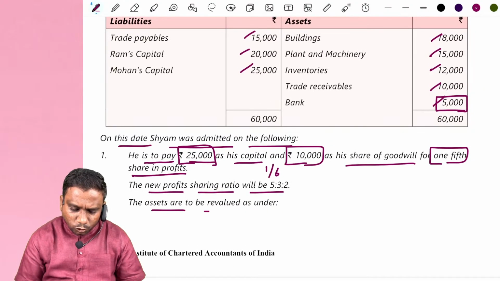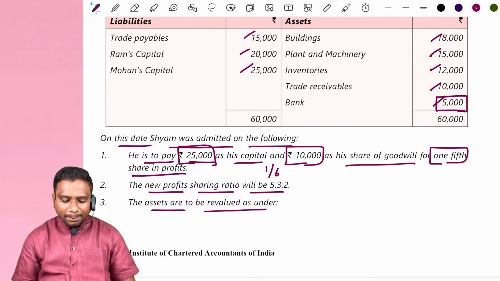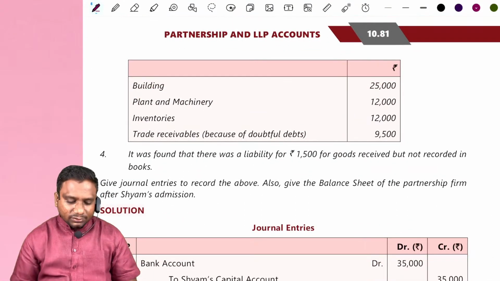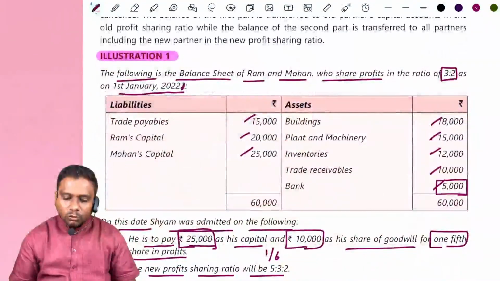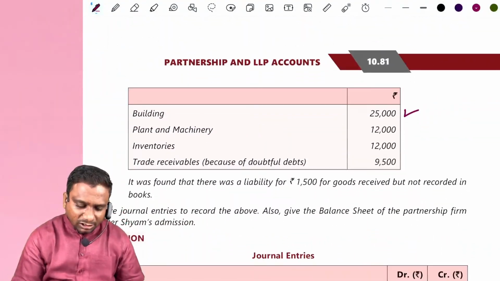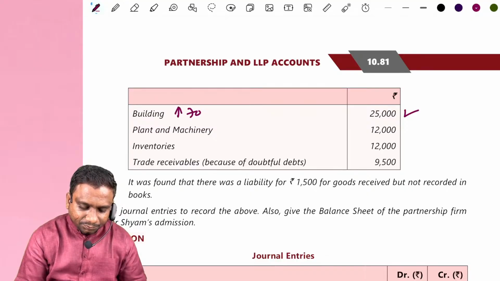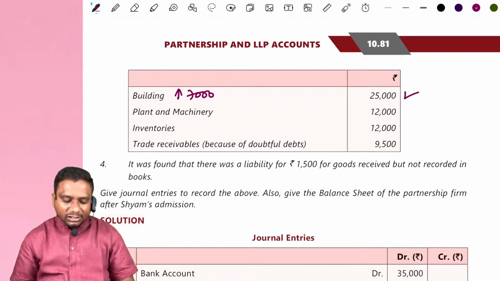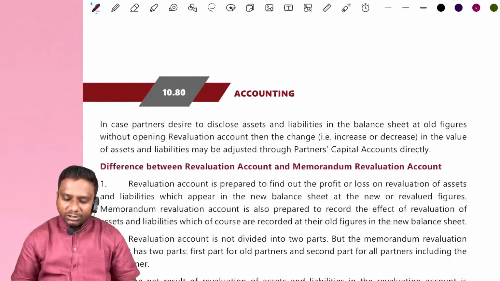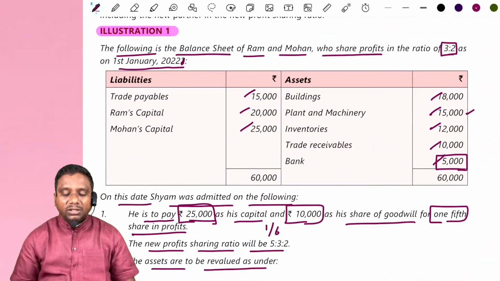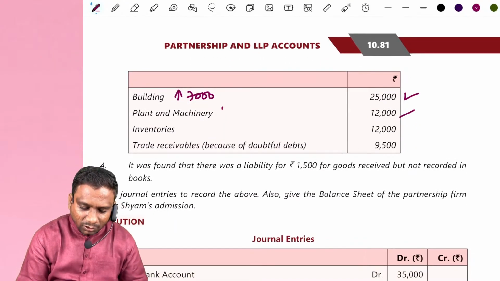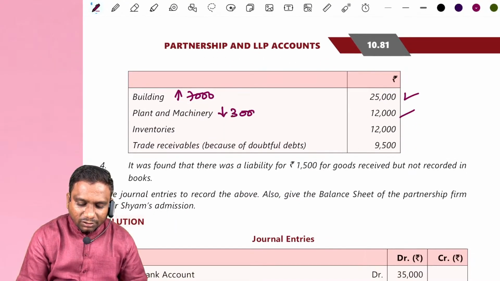The assets are to be revalued. Look at how the assets get changed. Building 25,000. Earlier, what is the building value? 18,000. Now building is increased by 7,000. Next, plant and machinery: existing value 15,000, but revalued to 12,000, so there is a loss of 3,000.